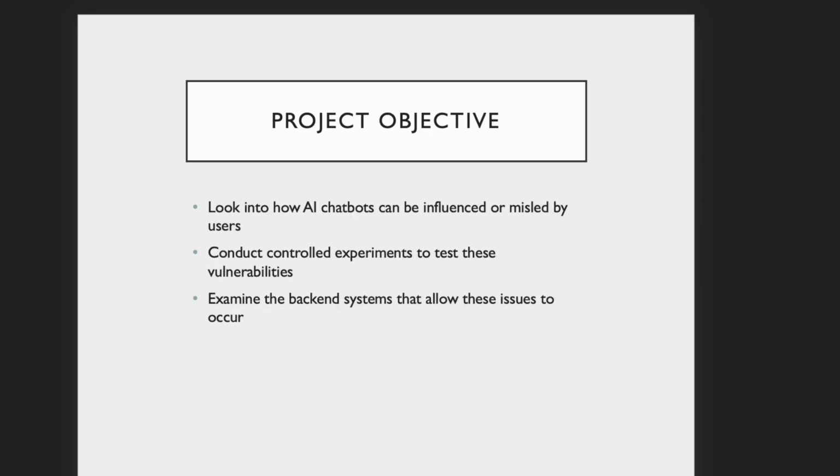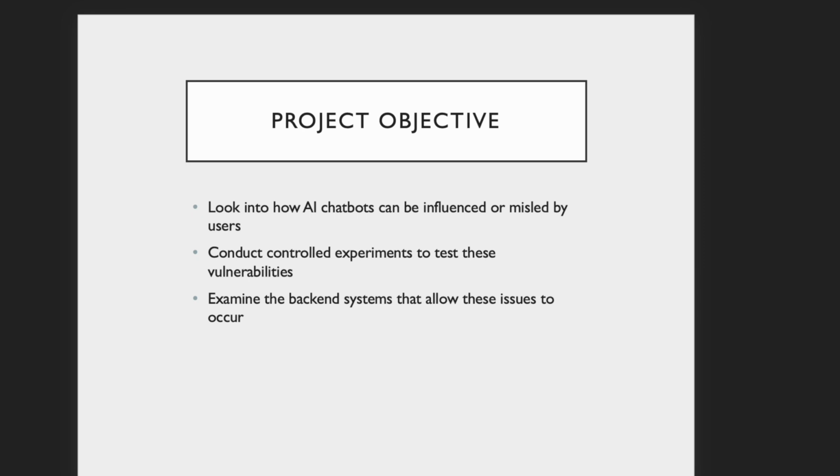As for the project objective, the main goal of this project is to explore how chatbots, especially those powered by LLMs, large language models, could be influenced by users. In other words, how easy it is for these systems to accept wrong information and start repeating it.